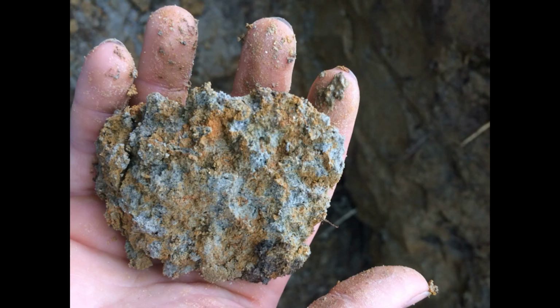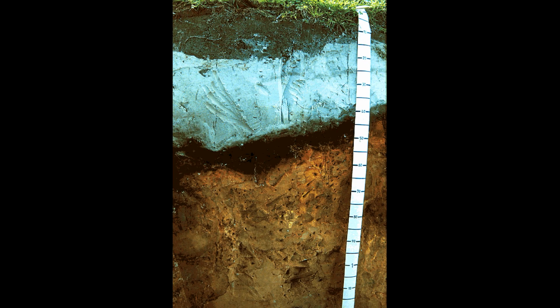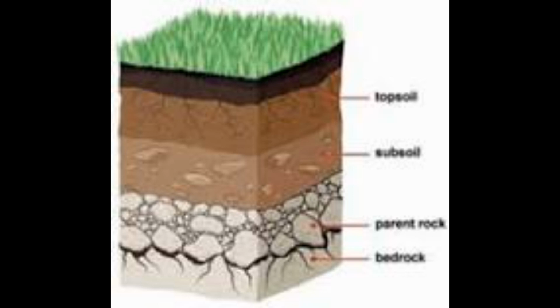How the composition of parent rock affects soil composition: as parent material weathers, nutrients are released into soil solution, which is subsequently absorbed by plants and other organisms or leached from the soil. There are four layers of soil. They are topsoil, subsoil, parent rock, and bedrock. Each layer has its own characteristics.